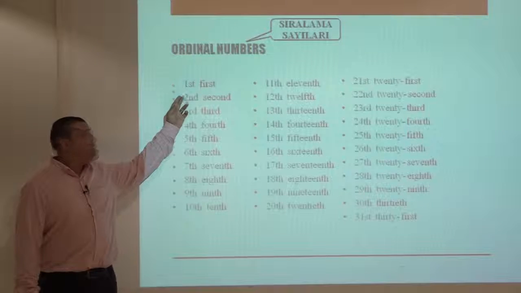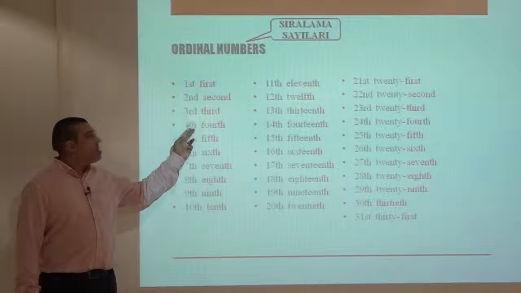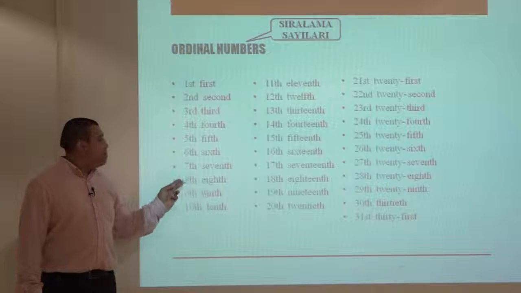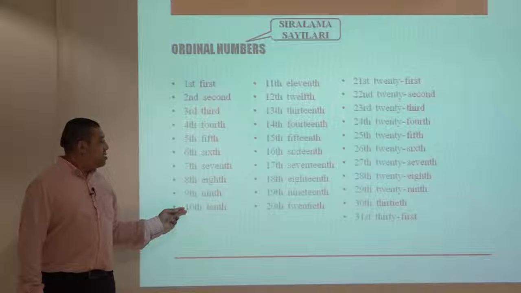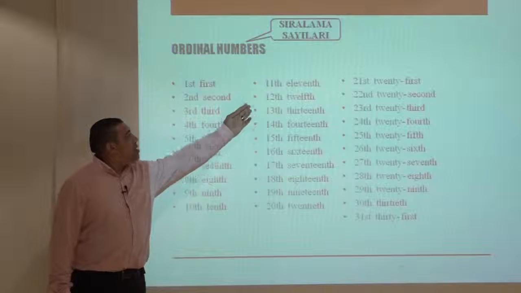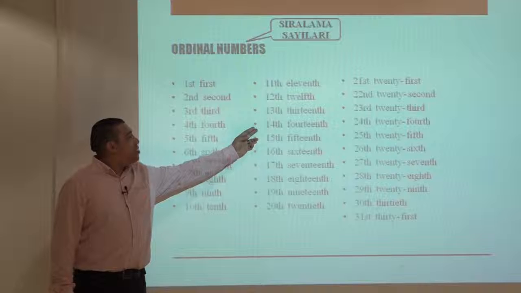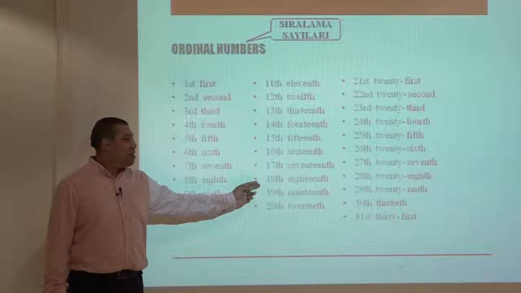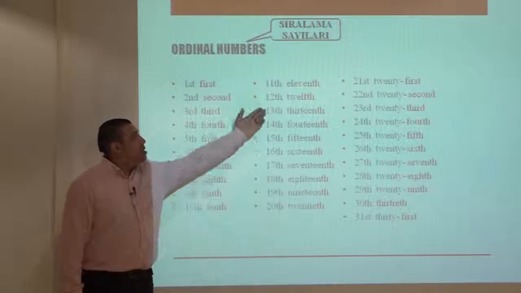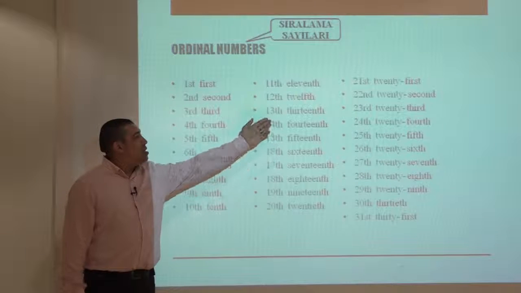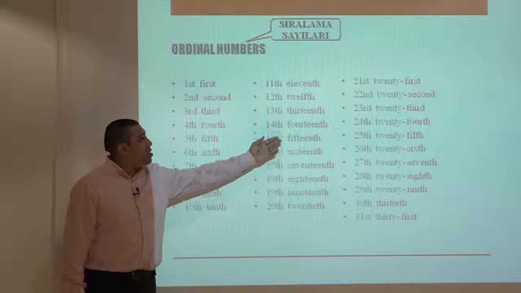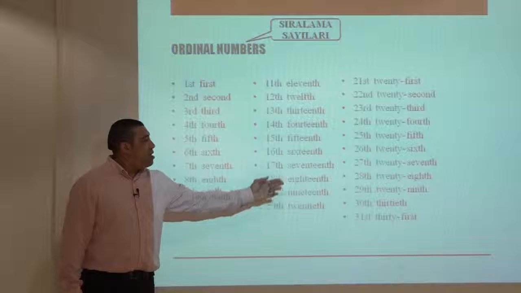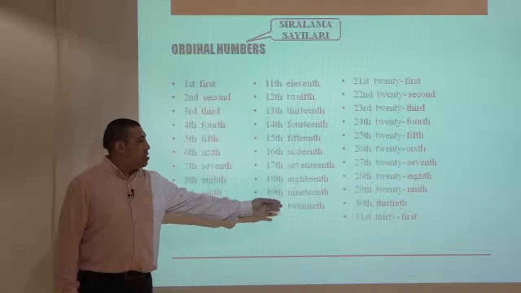For example, the first, the second, the third, the fourth, the fifth, the sixth, the seventh, the eighth, the ninth, and the 10th, the 11th, the 12th, up to the 19th, the 20th, the 21st, the 22nd, the 23rd, the 24th, up to the 29th, the 30th, and the 31st.